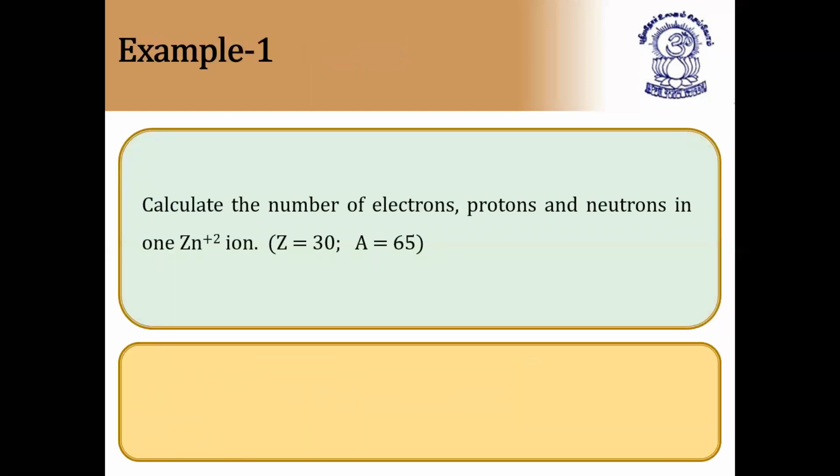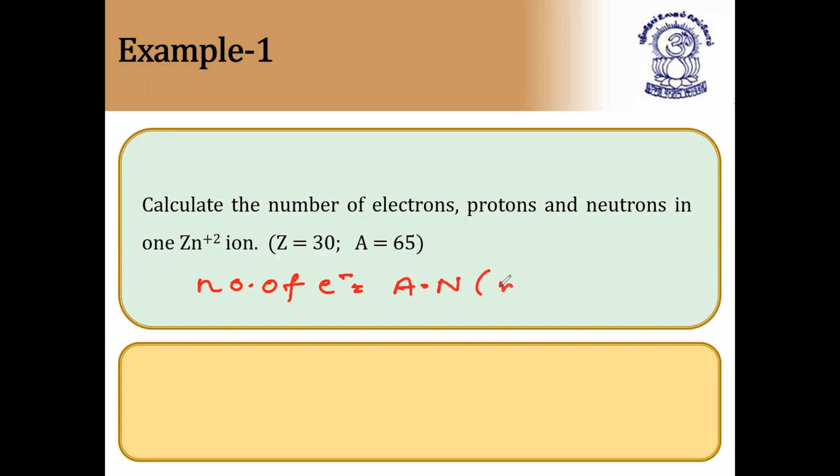Next, example 1. Calculate the number of electrons, protons, and neutrons in Zn2+ ion. They have given the atomic number of zinc is 30 and atomic weight of zinc is 65. Simple. Number of electrons is equal to atomic number, that is number of protons, plus number of electrons gained, minus number of electrons lost. In case of loss, we have to keep minus. In case of gain, we have to keep plus.